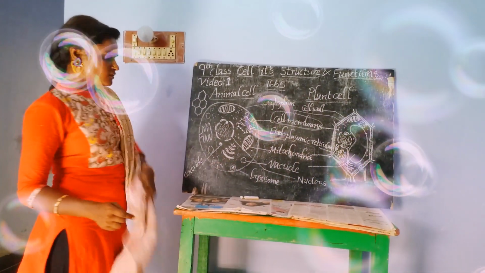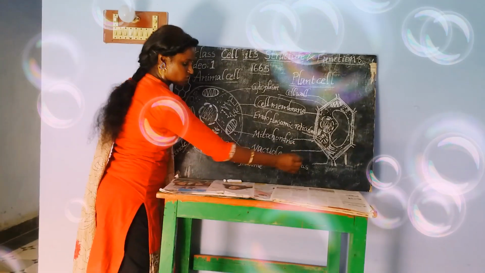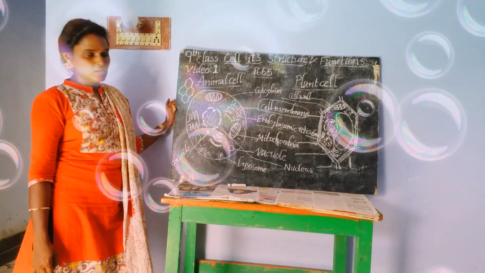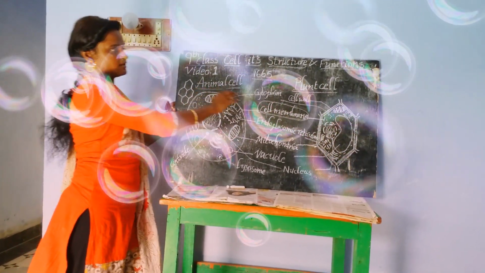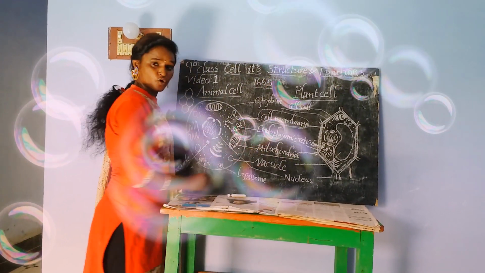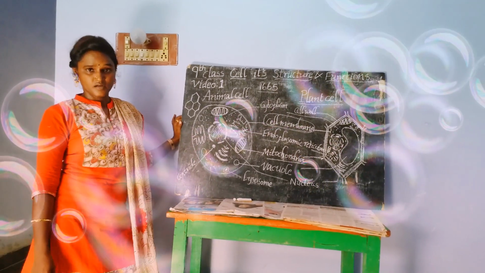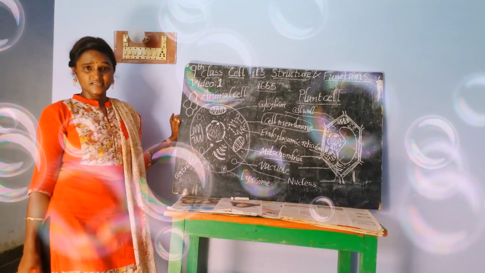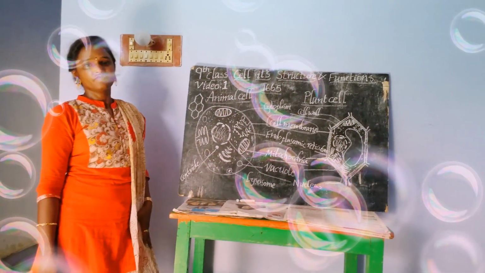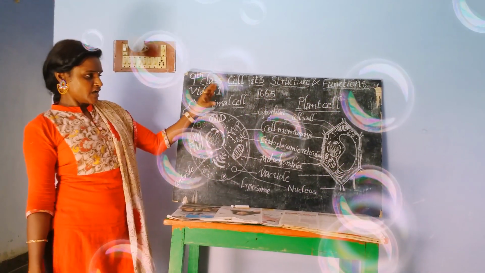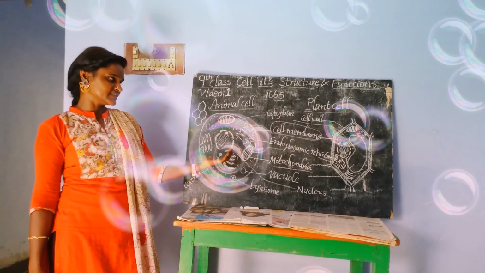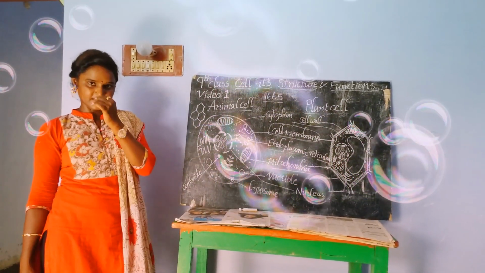Then we are going to have a little discussion on mitochondria. Mitochondria is also one of the important cell organelles present in both animal cell and plant cell. Mitochondria is also called the powerhouse of the cell. Why do we call it the powerhouse of the cell? We will discuss it in the coming sessions. Here, just an outer look at the important cell organelles present in the animal cell and plant cell, we are discussing in this class.